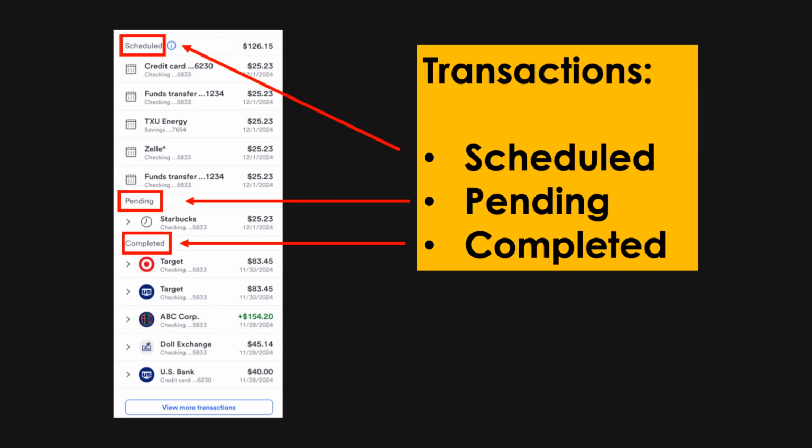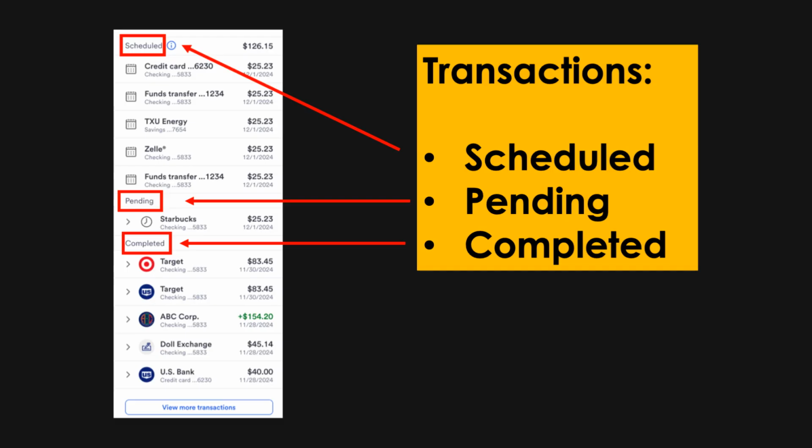Completed means the payment or transfer is finished. The money has moved and the transaction is done. For example, you bought something at Target and the money was removed from your account. The transaction is complete. Some banks use the word posted instead of completed. Posted means the same thing. The money has moved and the transaction is finished.